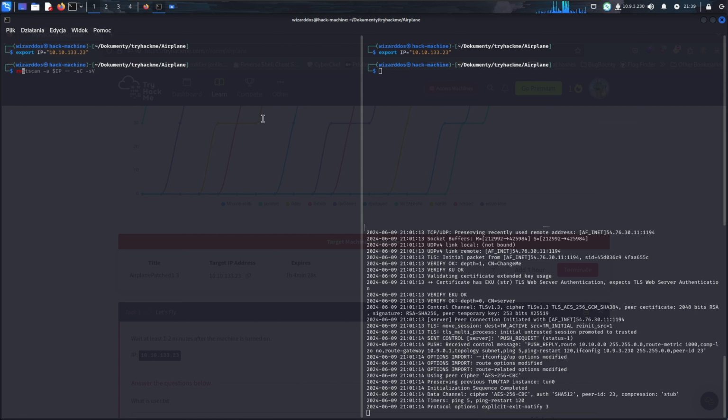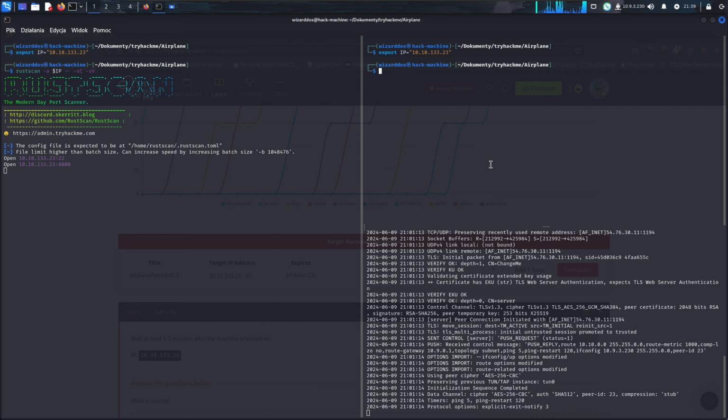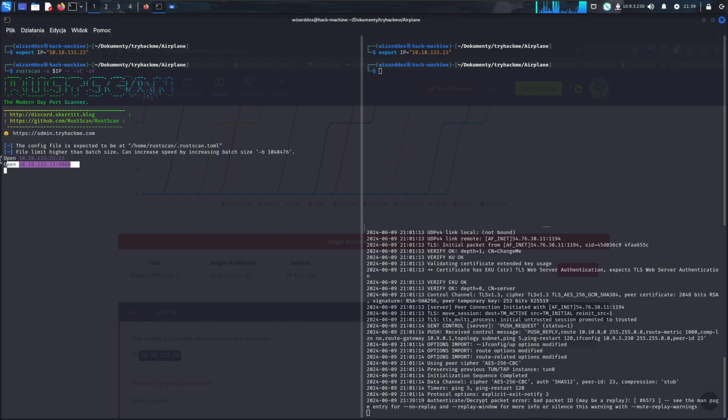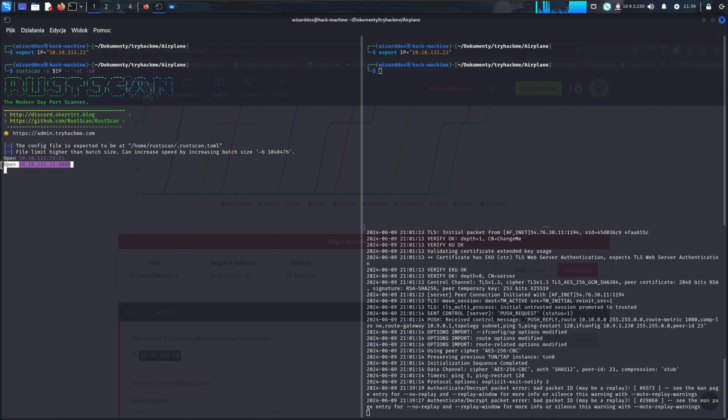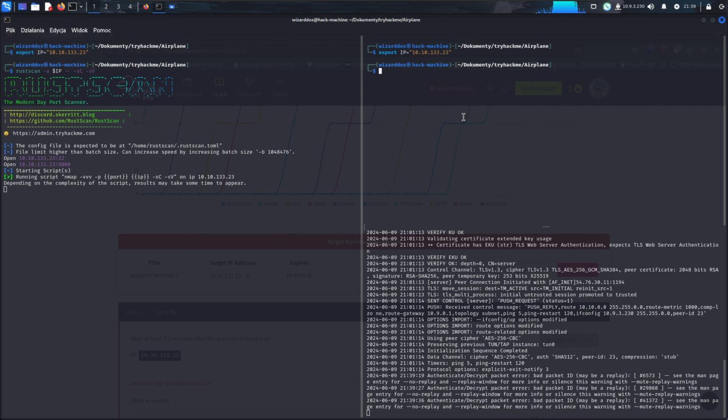Then I will scan the ports with RustScan. Alright, 2 ports are open: 22, so probably SSH, and 8000, so I'd guess an HTTP server. This will take some time, so we can add airplane.thm to /etc/hosts.